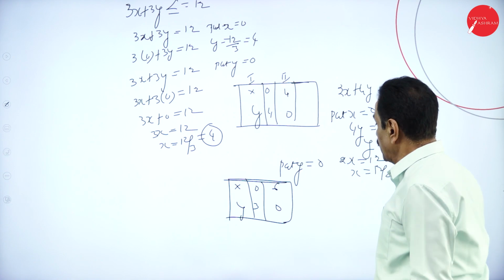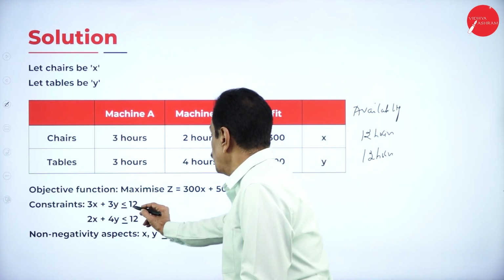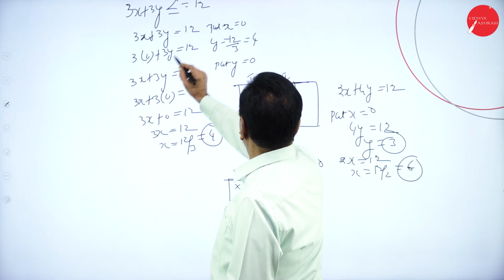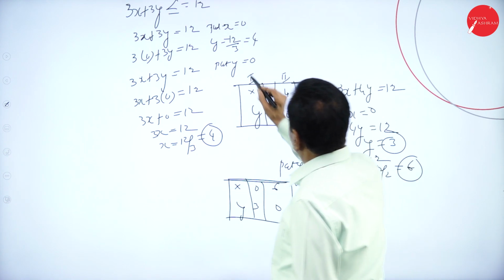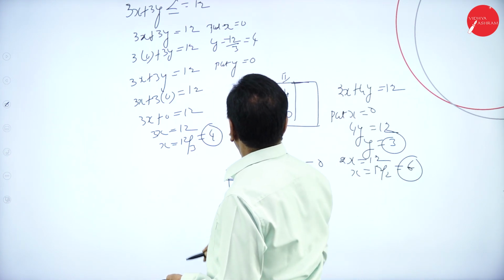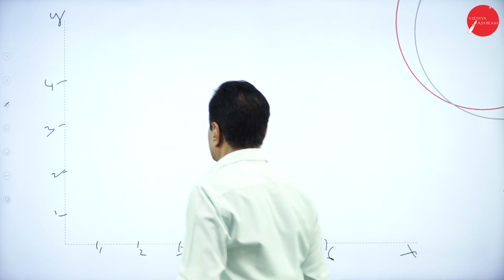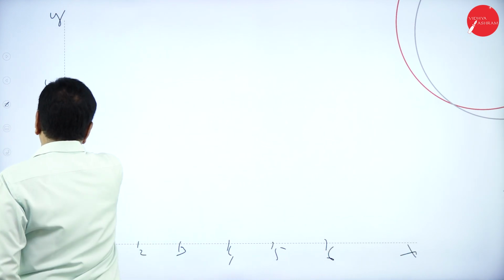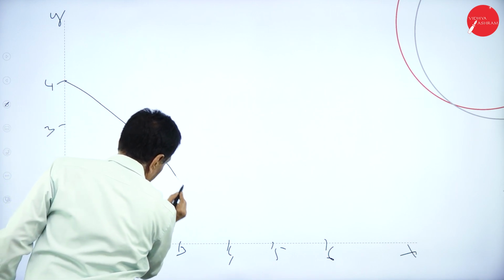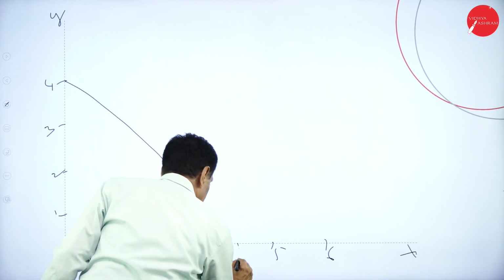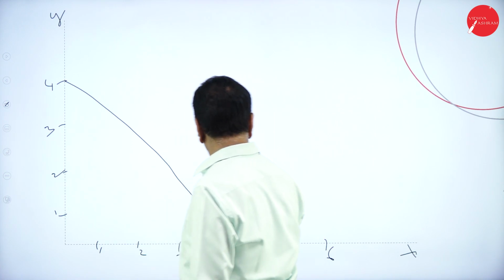So what's your first equation? 3x plus 3y is equal to 12. Put x is equal to 0, y is 4. Put y is 0, x is also 4. Put this as R, roughly.